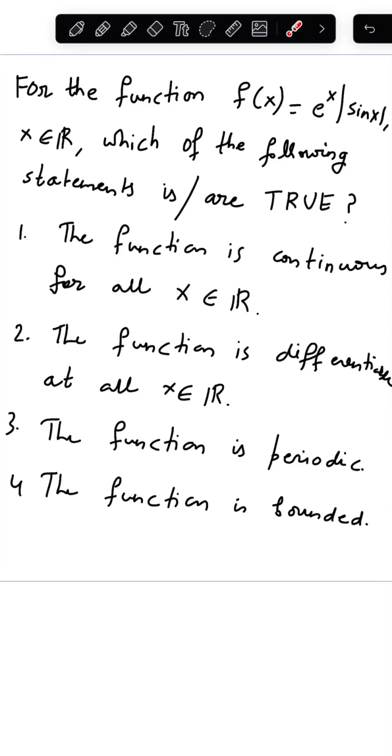Hello guys, here's a problem from a great exam. It goes like this. For the function f of x equals e to the power x times mod of sine x, where x belongs to the set of real numbers, which of the following statements is or are true?